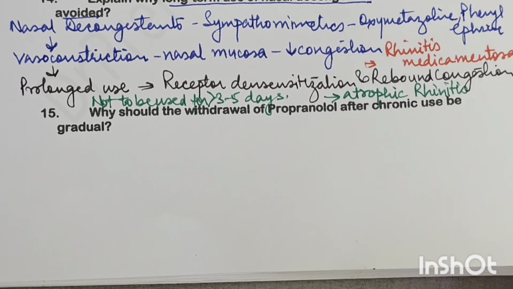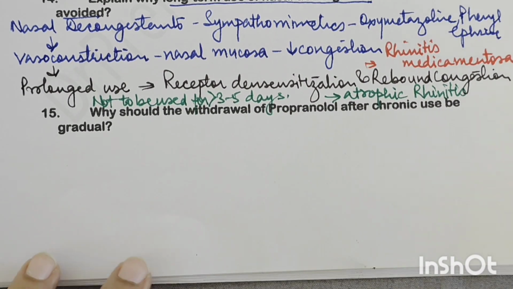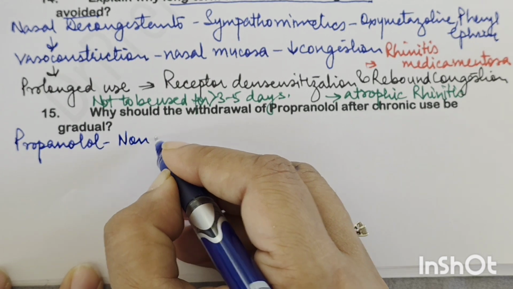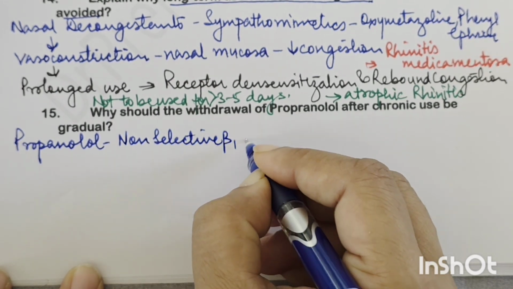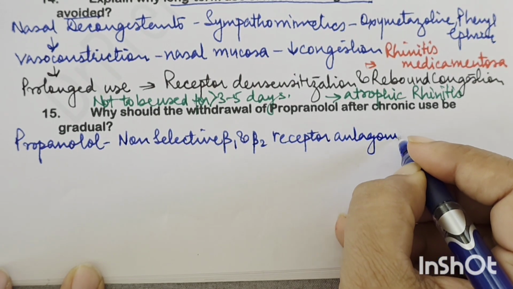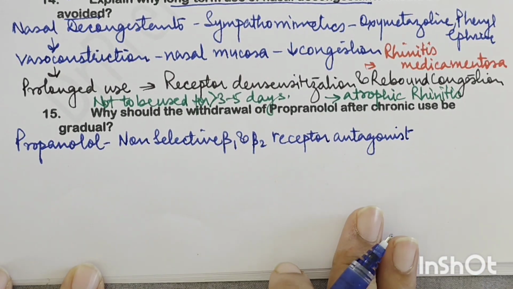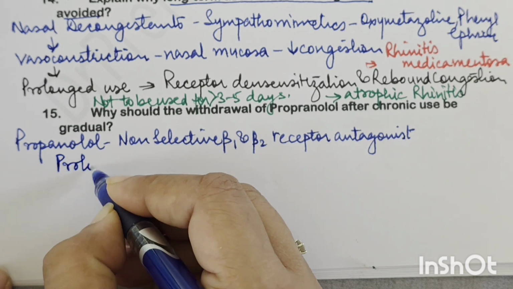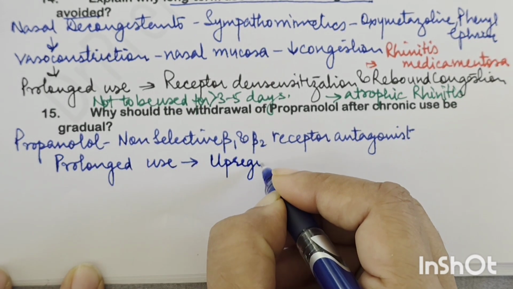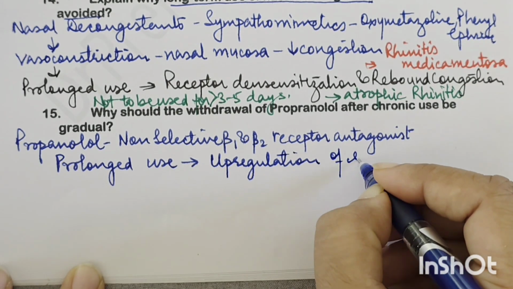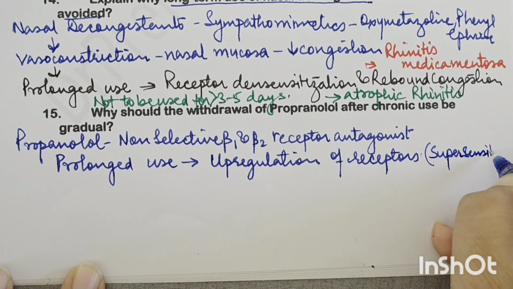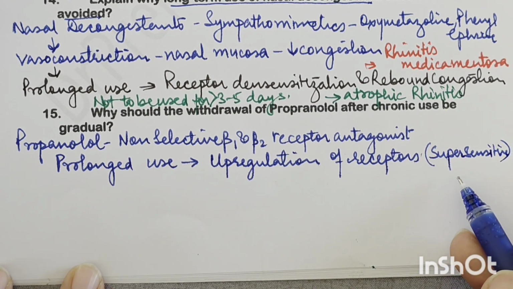Next question is, why should withdrawal of propranolol after chronic use be gradual? Okay, now let us understand what is propranolol and how does it act. Propranolol is a non-selective beta 1 and beta 2 receptor antagonist, right? So propranolol will block the beta 1 and beta 2 receptors. On prolonged use, it causes upregulation of the receptors. Now when you are depressing a receptor for a very long time, then it becomes upregulated, or you can call it super sensitive, right? So the receptor becomes super sensitive and upregulated.